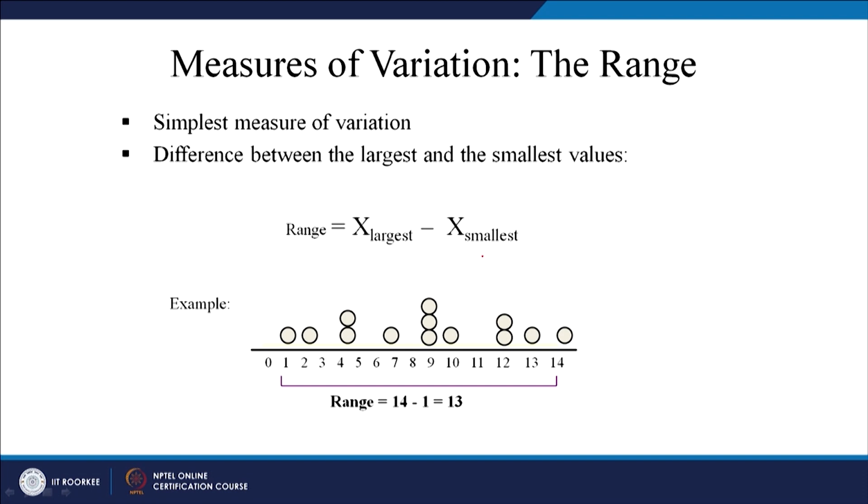Let us look at this example. You have different data points, let us say 1, 2, 3 and so on. Let us say this has a frequency of 9, and this number is 3. Suppose I ask you to calculate the mode of this data set, how would you do it? This is the mode, because it is the number occurring the most number of times. But we are not talking about mode, so we will calculate range. The minimum is 1, the maximum is 14, so the range is 13.